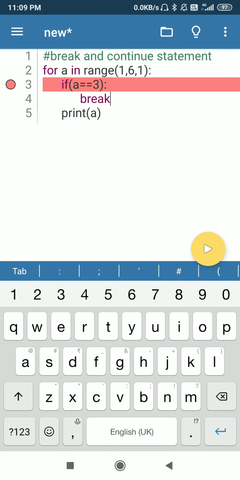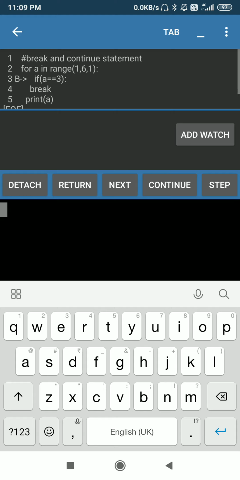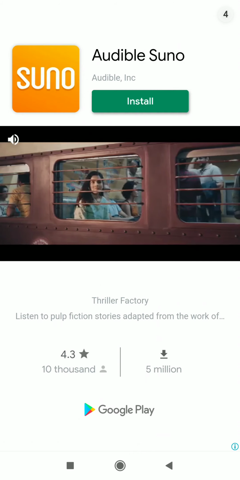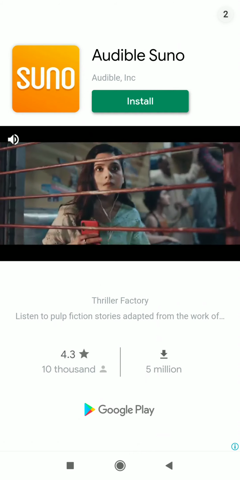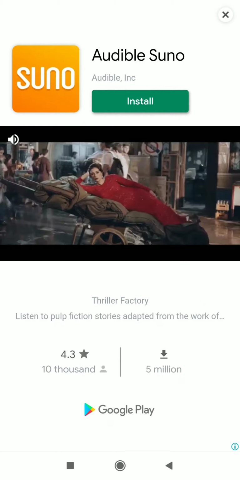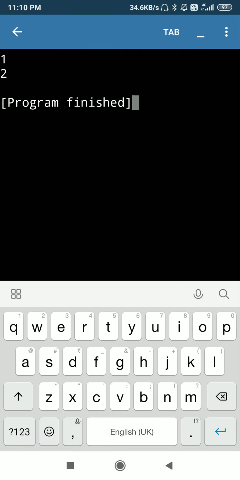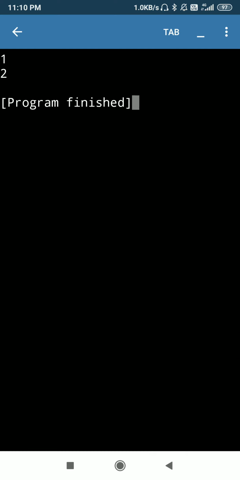Okay student, now just check the output. Here is the output. Output is 1 and 2. Why did this happen, student?